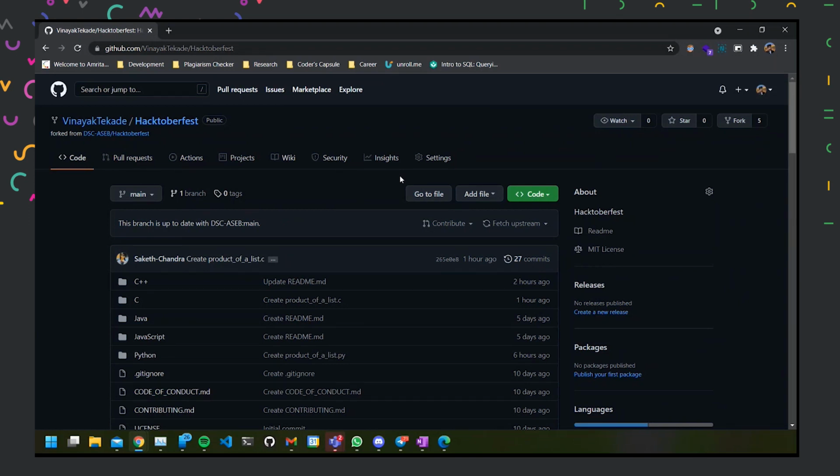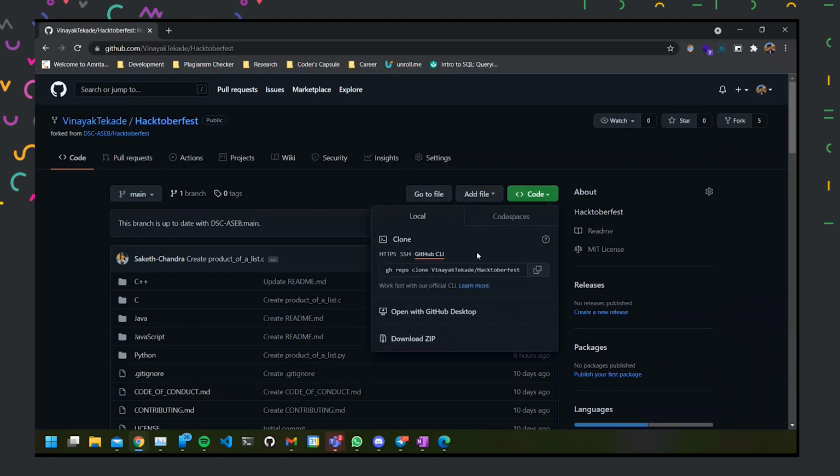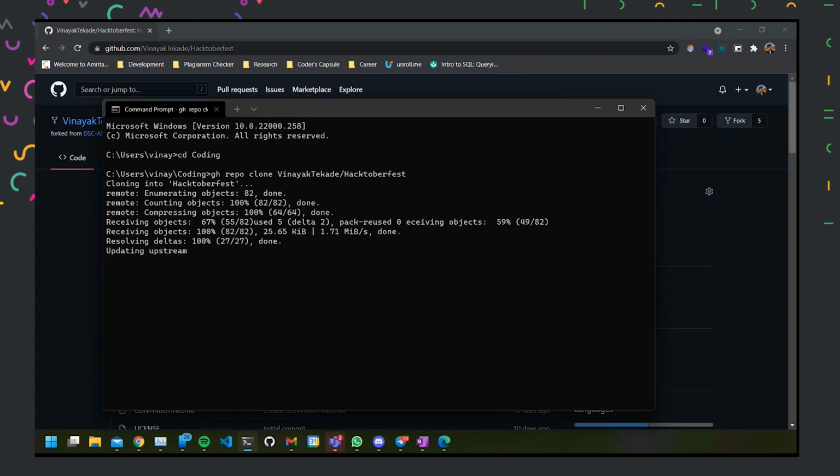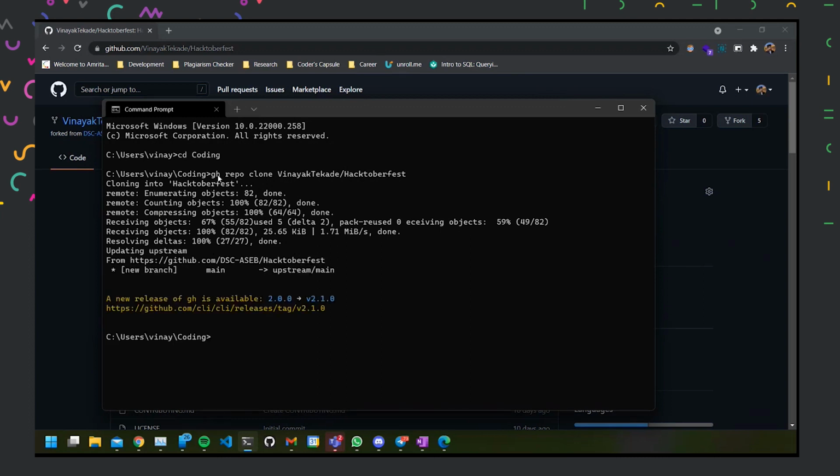It is available on GitHub, which is on the internet, right? What I'm going to do is, by cloning, basically download this code. So I'll copy this command and run it in my terminal. I'll clone it over here. I'm using the GitHub CLI over here.